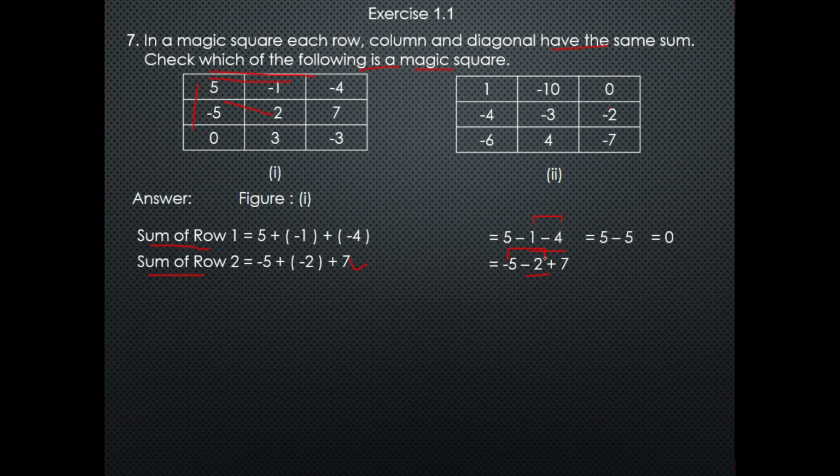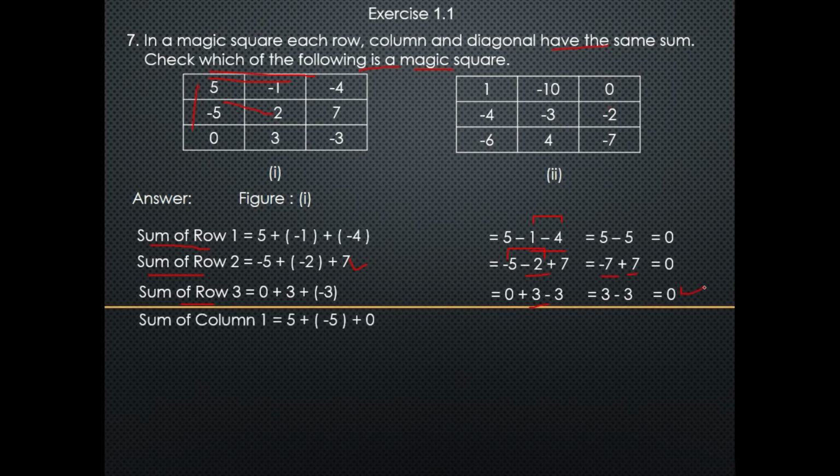Minus 5 minus 2 is minus 7, and plus 7, so we get 0. Now the sum of row 3, which is 0 plus 3 plus (minus 3). Removing brackets, 0 plus 3 minus 3, and subtracting 3 from 3, we get 0.